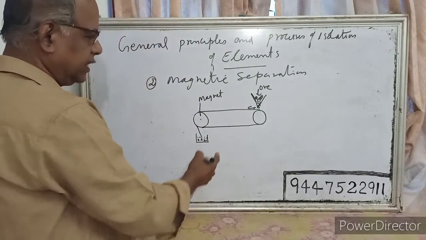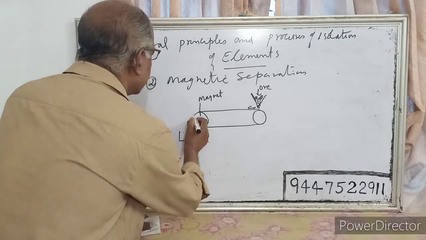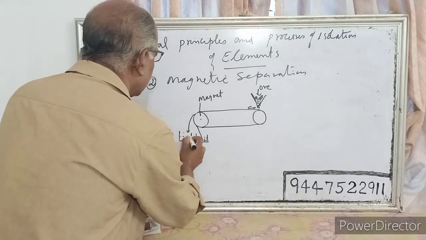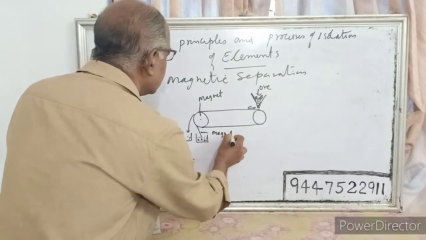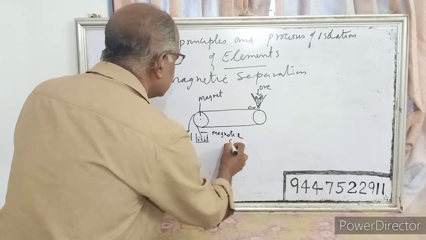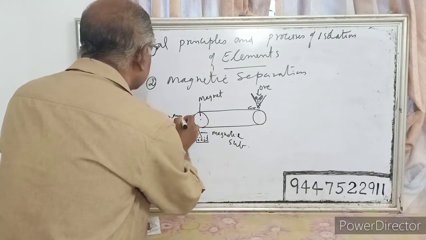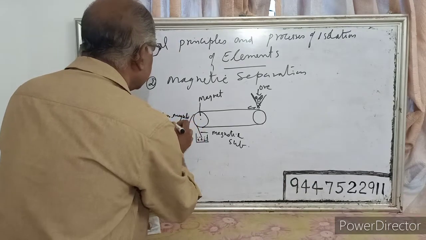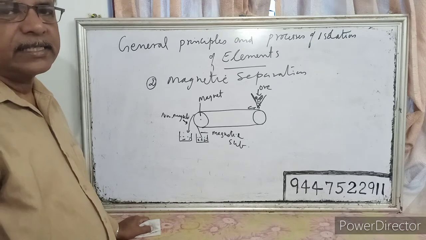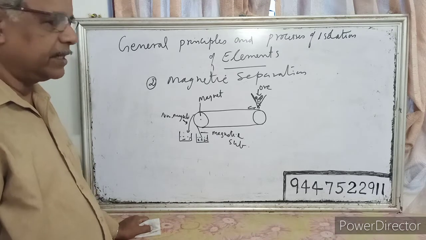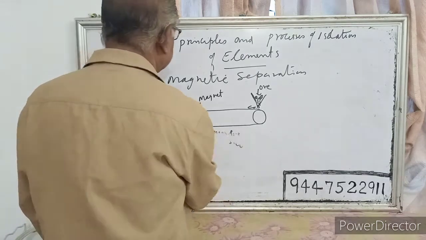If the ore is magnetic, it will be collected separately, and if the gangue is non-magnetic, it will be collected in another pot. So this is the magnetic substance, and this is non-magnetic. That process of separation is called magnetic separation. For example, iron ores. Iron is magnetic, so you can remove the impurities by this process, magnetic separation.